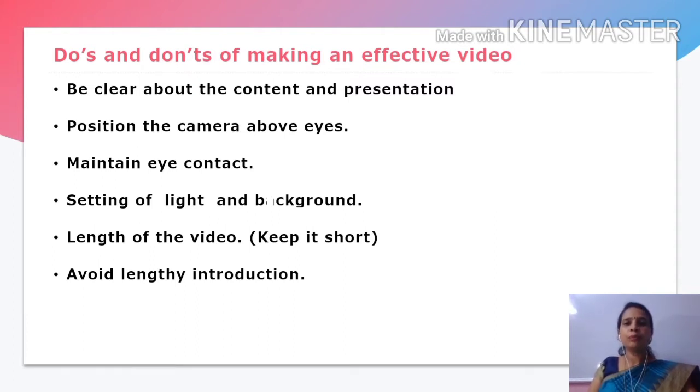Length of the video. Keep your videos as short as possible. Even if your video is very lengthy, you can divide it into chunks. Divide it into 2 or 3 parts so that it will be convenient for you as well as for your learners. Avoid lengthy introductions. So very important.